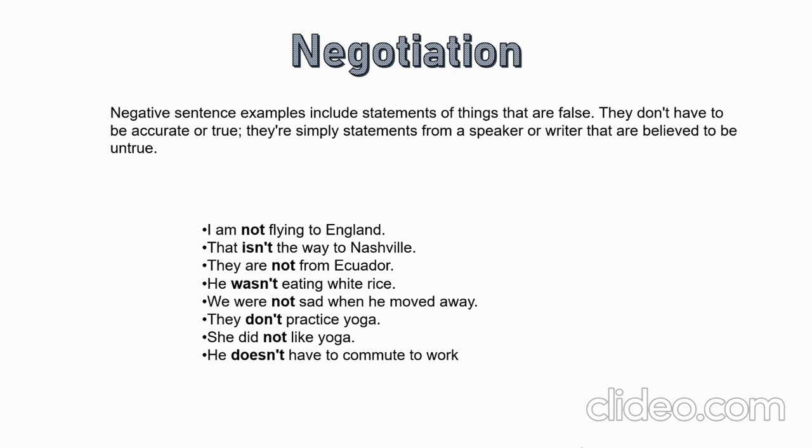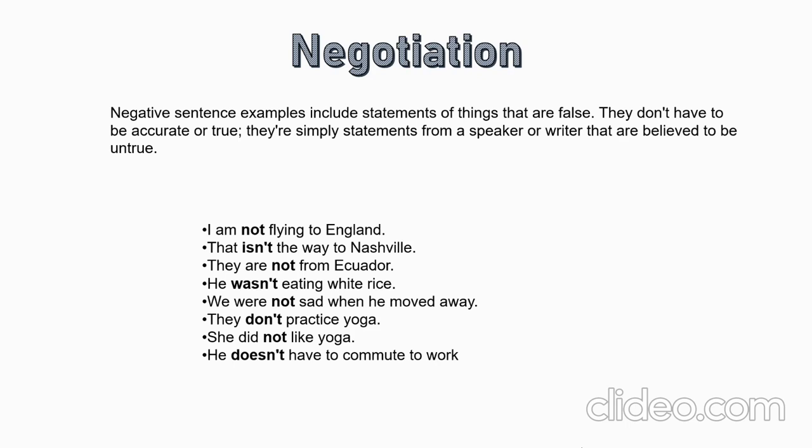So if you are given a verb, how do you change it into a negation sentence? For example, if a person is saying I am flying to England, you have to change this to a negation sentence. You need to add not after the verb. Like, I am flying to England becomes I am not flying to England. You can add not behind the auxiliary verb to make it a negation sentence.